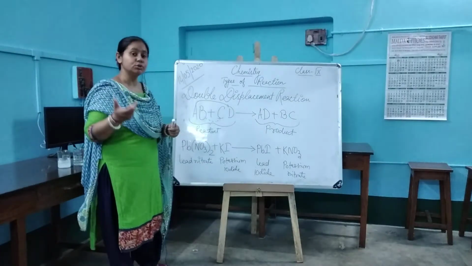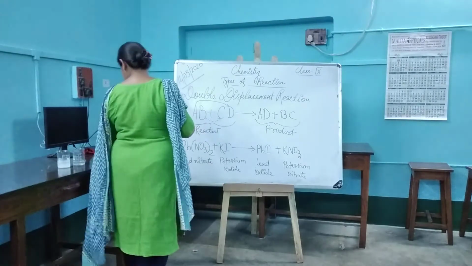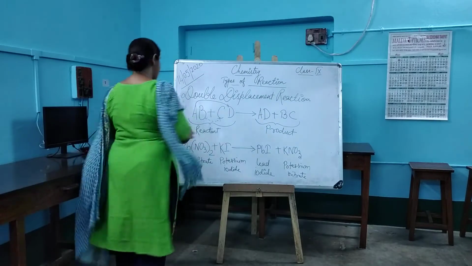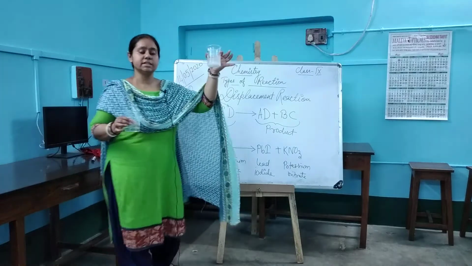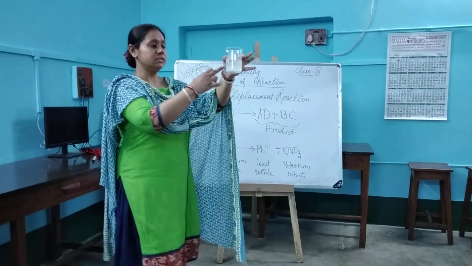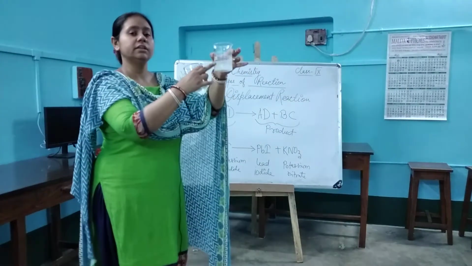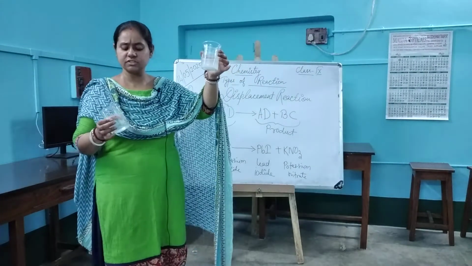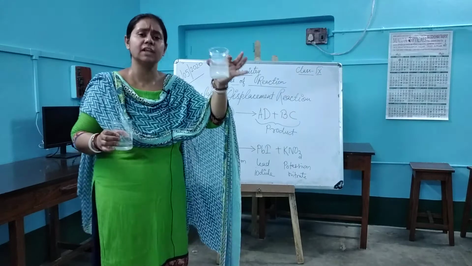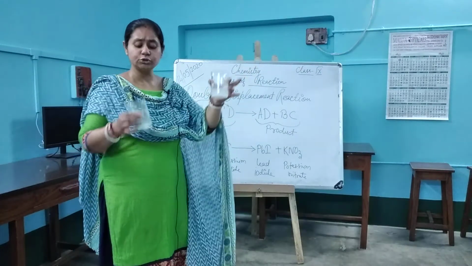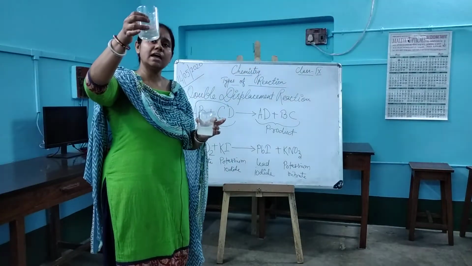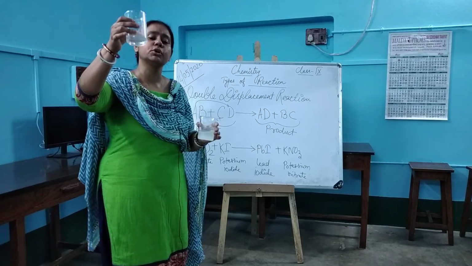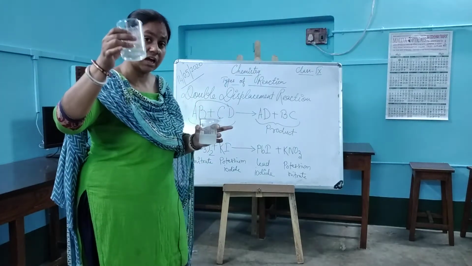Now let me show you how the reaction takes place. I have got two containers over here. In this, I have taken the salt of lead nitrate in an aqueous solution. And in this, I have an aqueous solution of potassium iodide, KI.